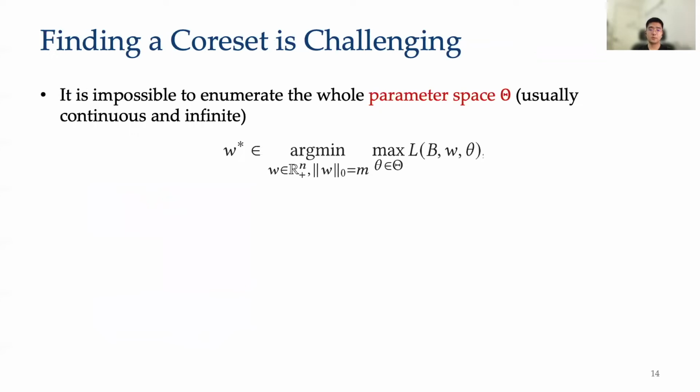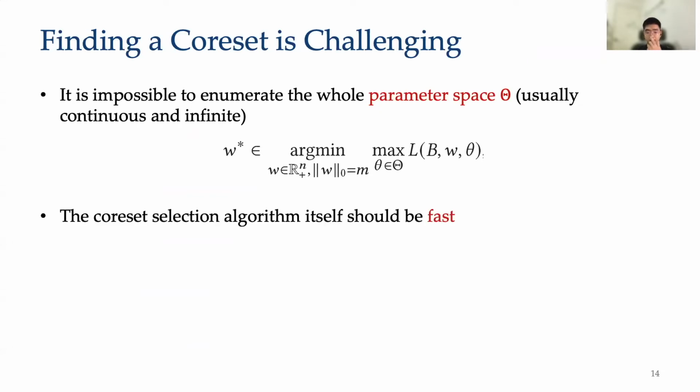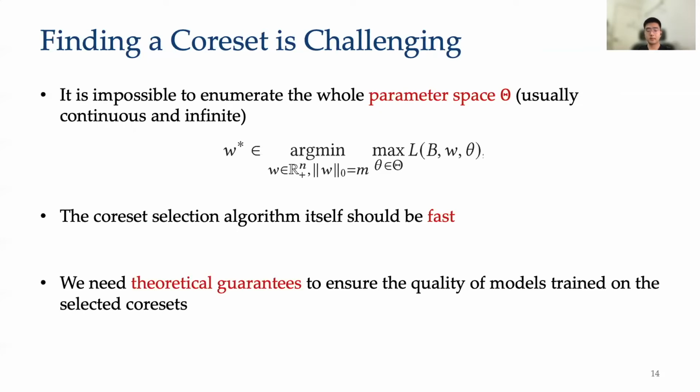Solving the coreset selection problem is challenging. First, the coreset is defined not only with respect to the whole set B, but also to the parameter space Theta. But in practice, it's computationally infeasible to enumerate the whole parameter space. Second, the coreset selection itself should be fast. Otherwise, the cost saved from filtering training data will be totally or even overconsumed by the data selection method. Finally, we need a solution with theoretical guarantee to ensure the quality of the selected coresets.